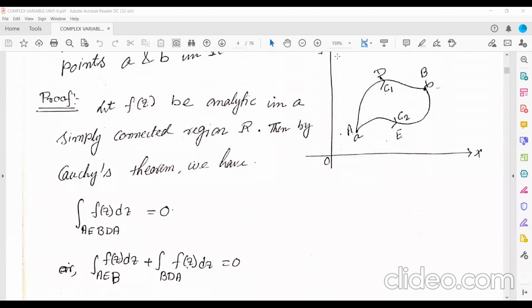Now see here, let's see how it is mapping. From A to B you are going here, no? And again from A to B you are going here. Now here, which way are you coming? A, E, B. Okay, this is in the direction A to B. But here what you have written? BDA. That means you are coming against. So if you want to write ADB, you have to change this to minus. If you change to minus, then BDA will become ADB.